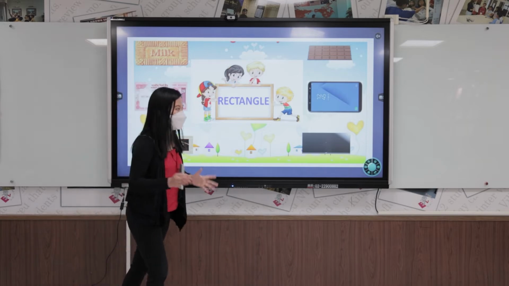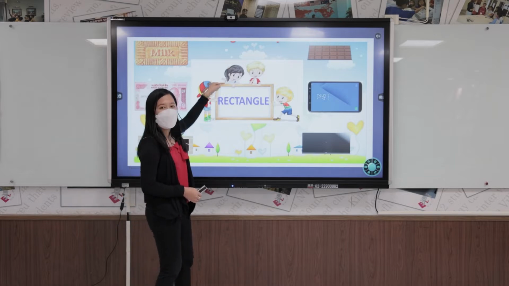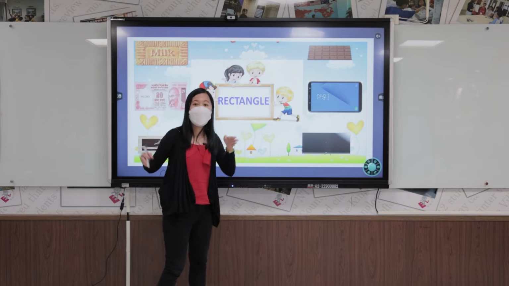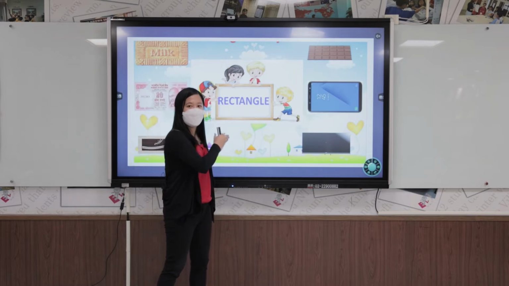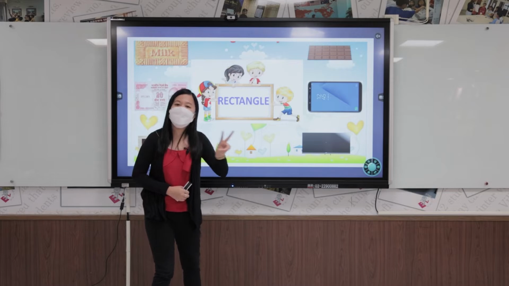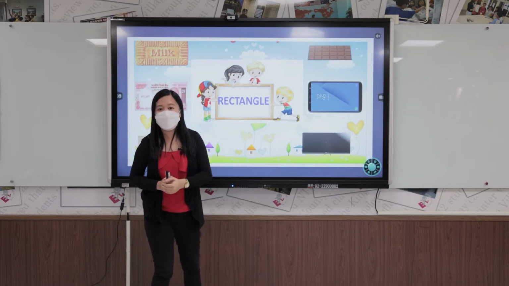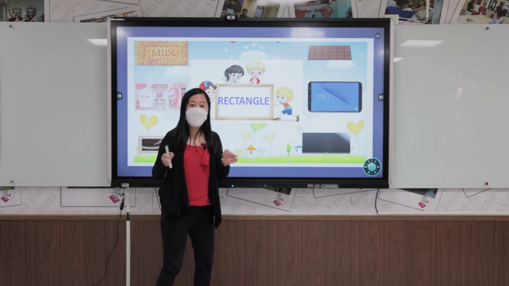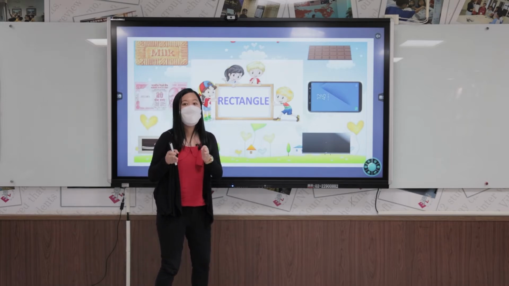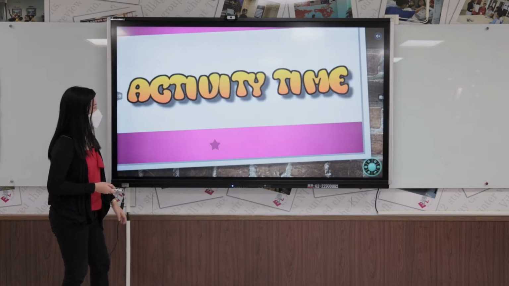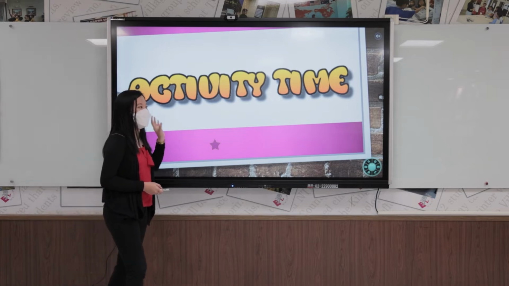But as you can see here, 2 sides are longer than the other 2 sides. So, as compared to a square, having 4 equal sides, a rectangle has 2 different sizes of sides. Okay? 2 are longer, and 2 are shorter. Okay? So, that's it.